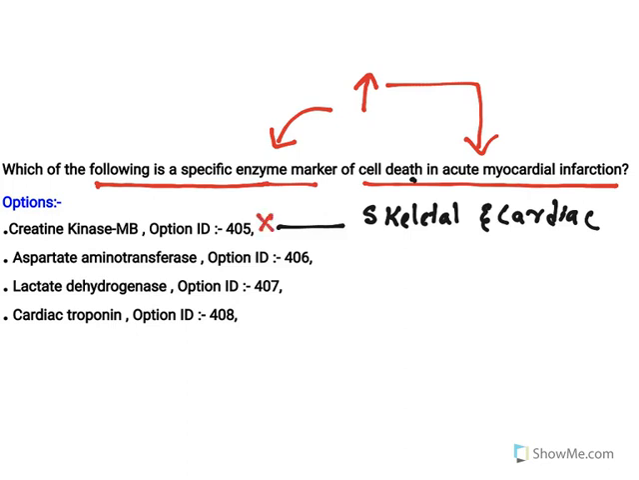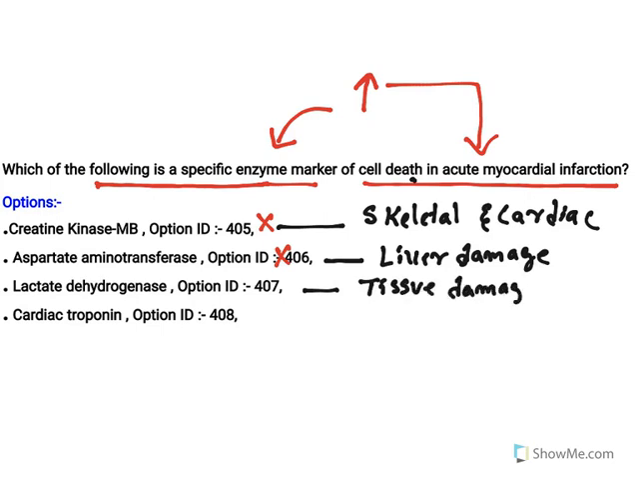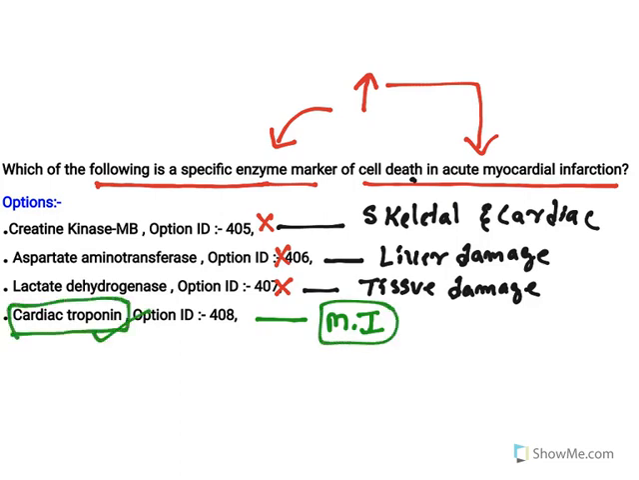Now the next one, aspartate aminotransferase indicates liver damage. When there is hepatitis or liver cirrhosis, this particular enzyme level is increased. So this is not the answer. Next one, lactate dehydrogenase indicates tissue damage. So when there is tissue damage, lactate dehydrogenase enzyme levels will be increased. So again, this is not the answer. What is left? Cardiac troponin. Now the levels of cardiac troponin indicate acute damage to heart or myocardial infarction. So this is the answer. So the increased levels of cardiac troponin indicate cell death in myocardial infarction.